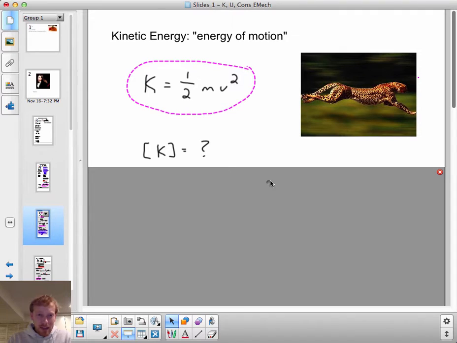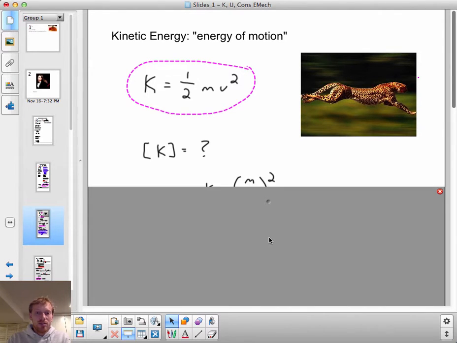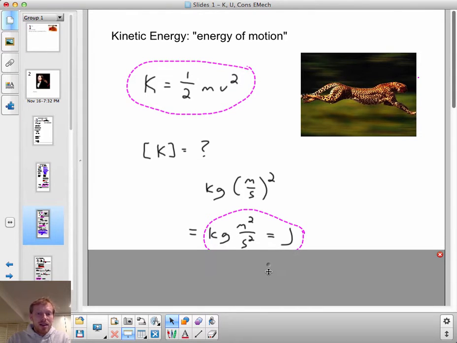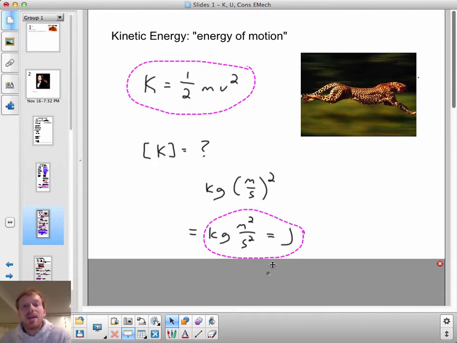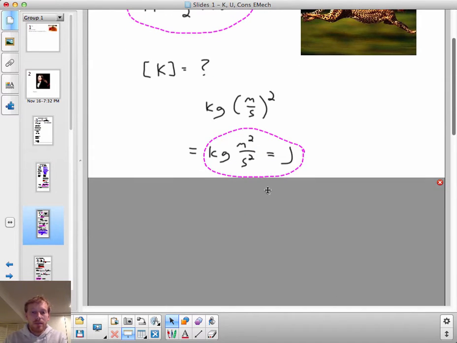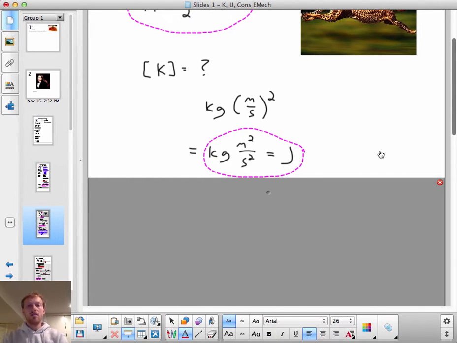What are the units of kinetic energy? Well, they have to be the units of mass times the square of the unit of velocity. That is kilogram times meters per second, squared. And indeed, a kilogram meter squared per second squared is a joule of energy. A joule is the unit of energy. And if I had my bell, I would ding it and go, ding, new unit, a joule of energy. That's joule, spelled like that.